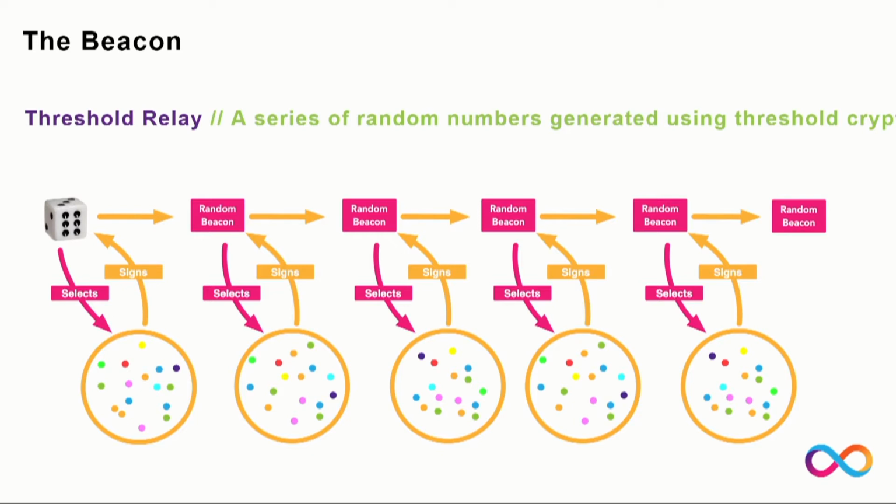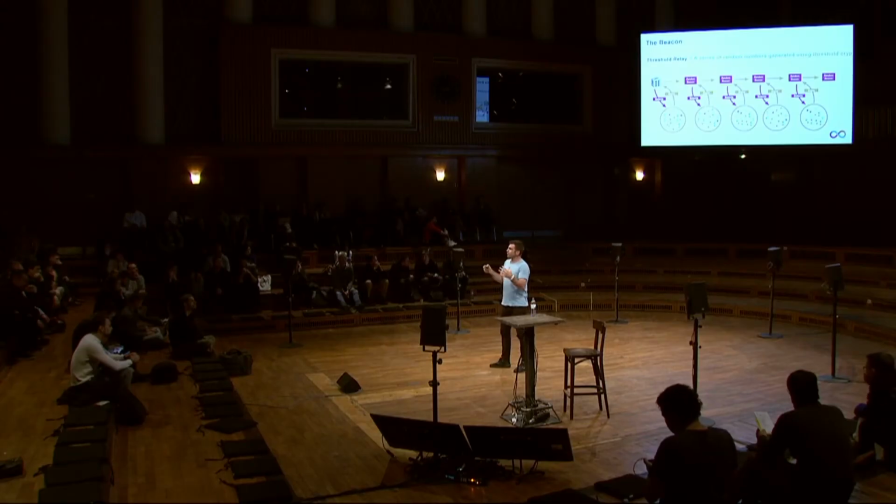This committee then uses its pieces of the private key to sign the randomness that was used to select it. Then that signature is used as input to select the next committee.